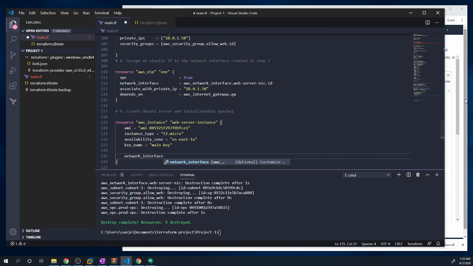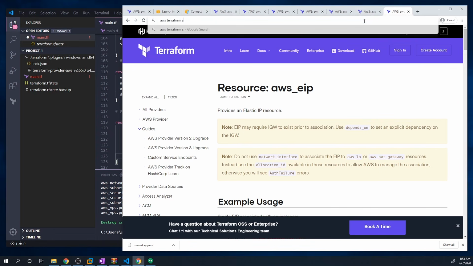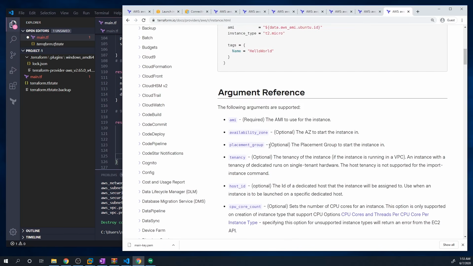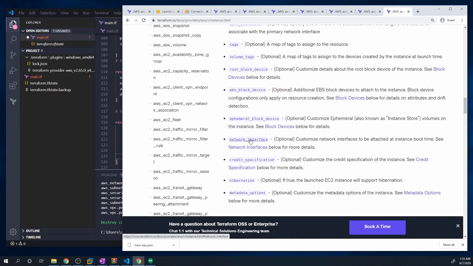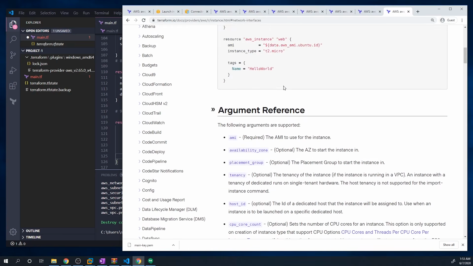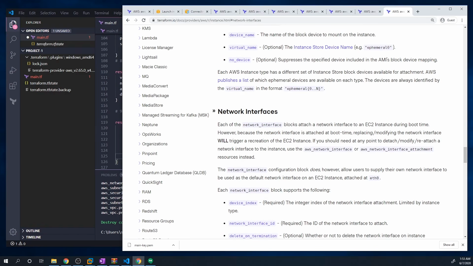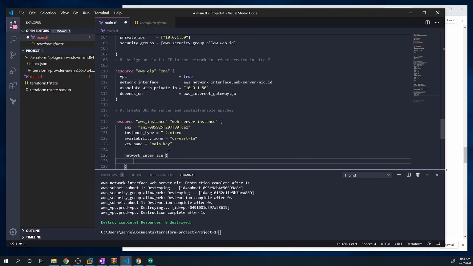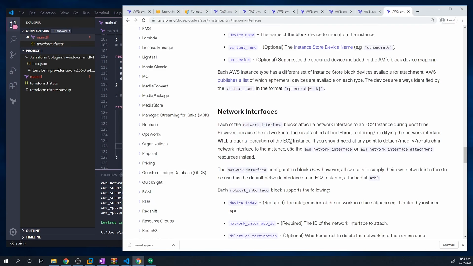And if you're wondering where I'm getting all of this, it's all in the documentation. So if I pull up AWS Terraform instance, it's going to walk us through how to do all of this. But what we want to do is scroll down, look for network interface. So there's a network interface section within, it didn't take me to the right section. Here we go. There's a network interface section. So we have to define a network interface block. And this is what a block looks like. So you can actually create another block within our resource to define a few extra parameters.